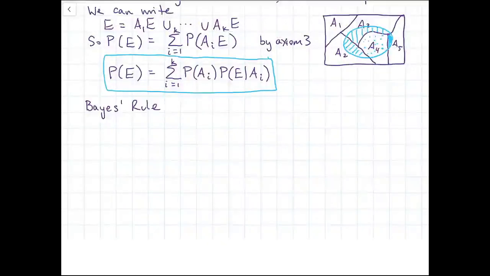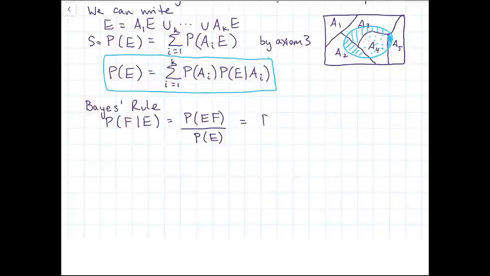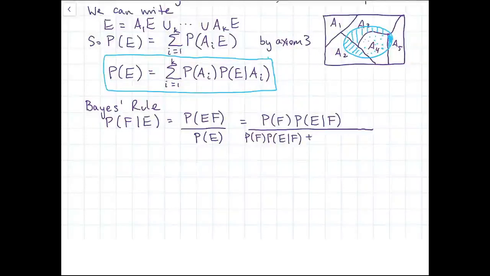Next, we have Bayes' rule, which is going to look deceptively simple, but it's a really powerful tool. And here's where we're looking for the probability of F given E. Well, we start with the definition, probability of E and F divided by probability of E, and then we apply the product rule to the top, but in the opposite direction. Notice here we're conditioning E given F.